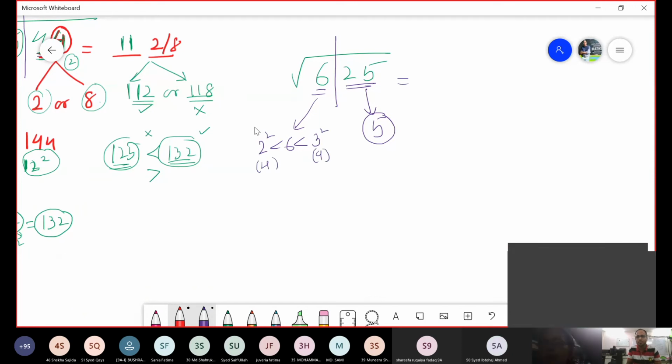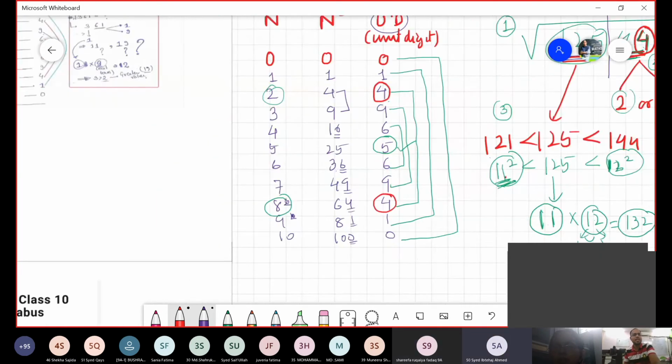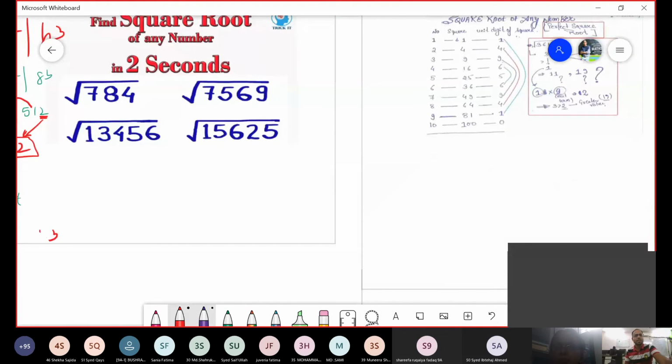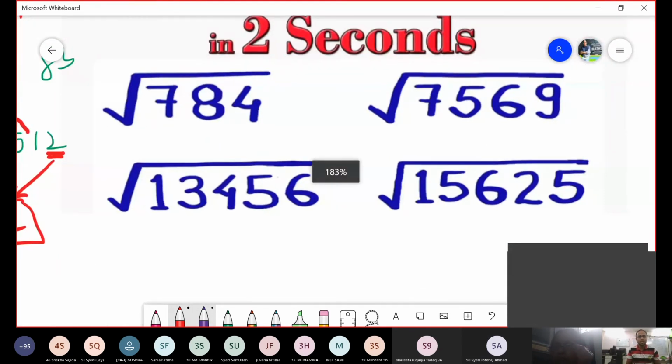Which one is to be selected? 2 got selected. So the answer is 25. Agreed or not? Yes. So if you want to get the whole lot of it, I will tell you within no time, 2 seconds में कैसे आंसर लाना. चलो मेरे बच्चों, प्यारे बच्चों, देखते हैं इसको.